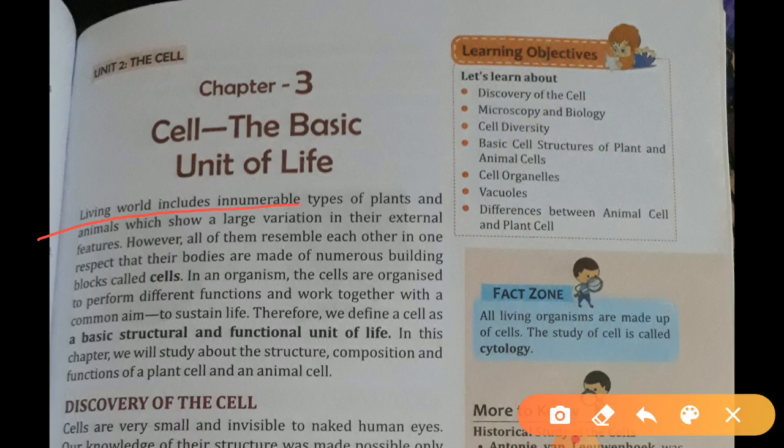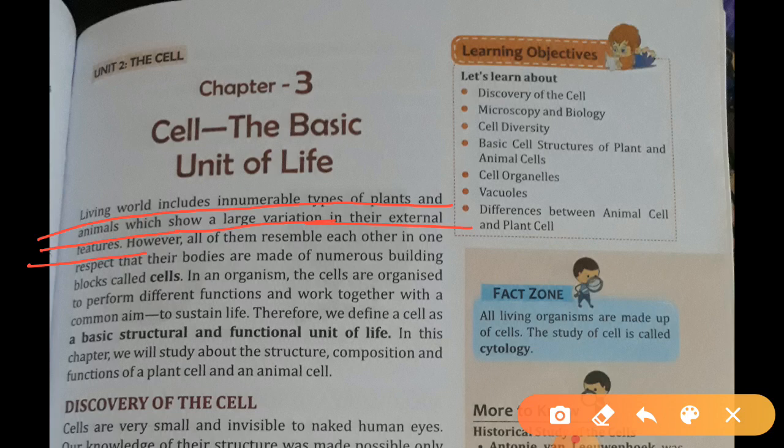The living world includes innumerable types of plants and animals which show a large variation in their external features. In the living world there are lots of plants and animals, but there are differences in their external appearance. Trees are different, animals are different.